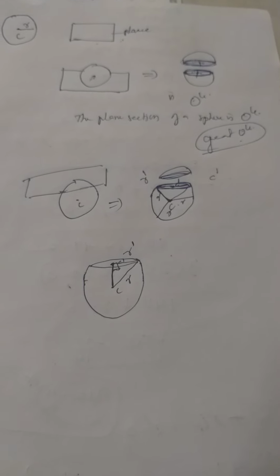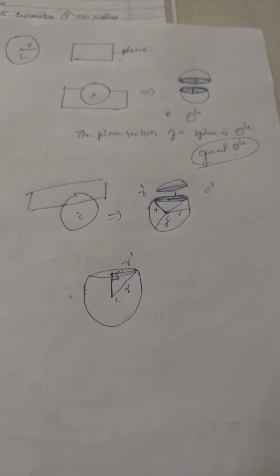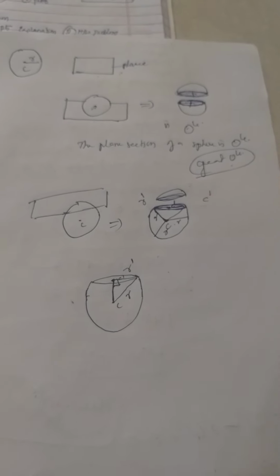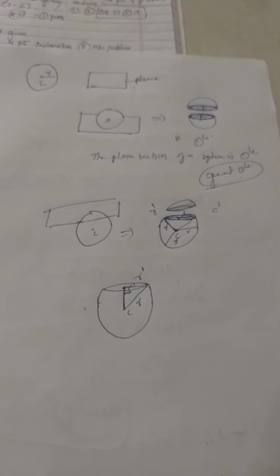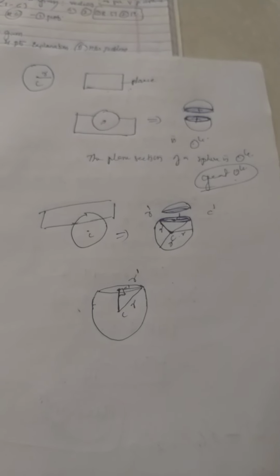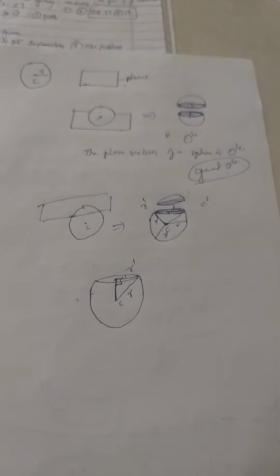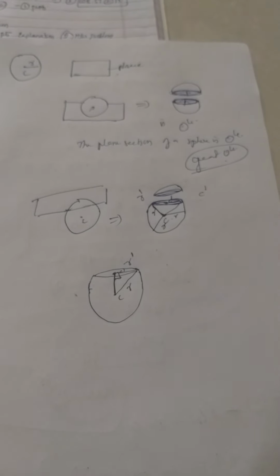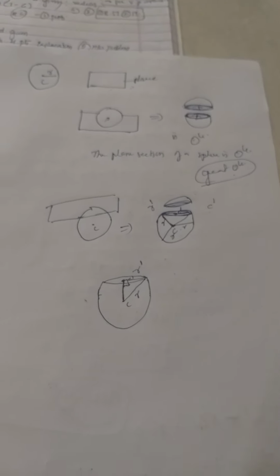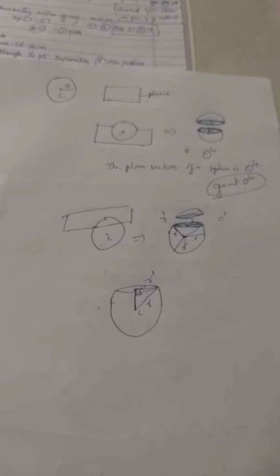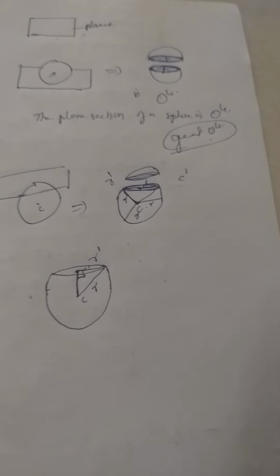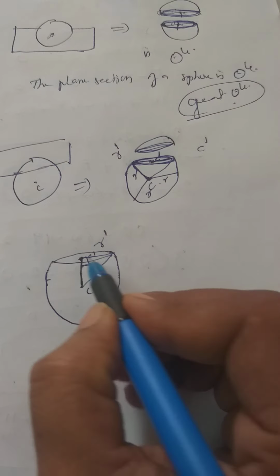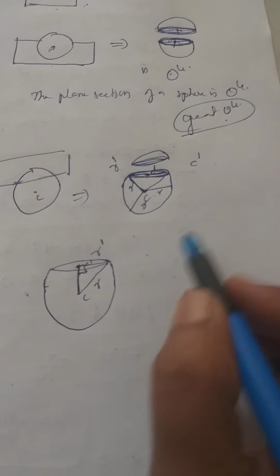Now what is the plane section of a sphere? The plane section of a sphere is a circle. That means the common portion of a plane and a sphere is a circle. If the plane cuts the sphere at the center, the common portion is called a great circle. Otherwise, that common portion is called a small circle.